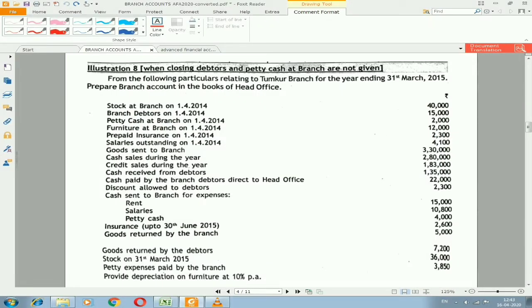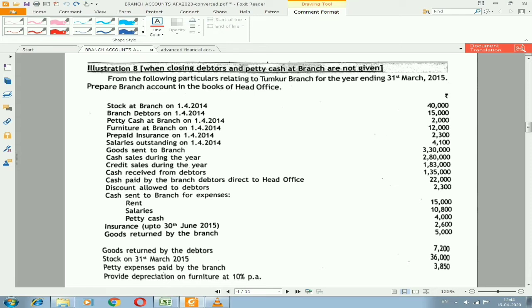Now we'll solve with one illustration. Let me read it first. From the following particulars relating to Tumkur branch for the year ending 31st March 2015, prepare branch account in the books of head office. We have stock at branch on 1/4/2014,